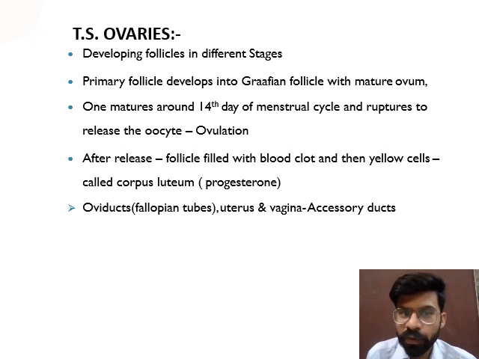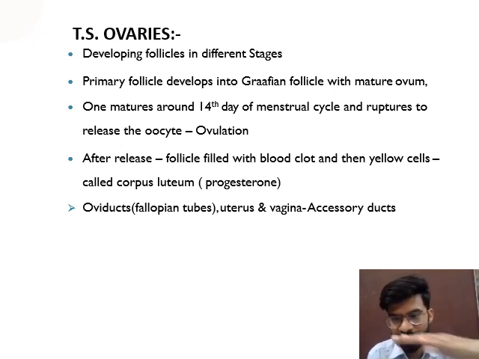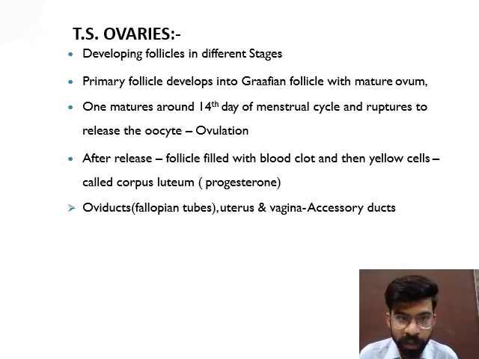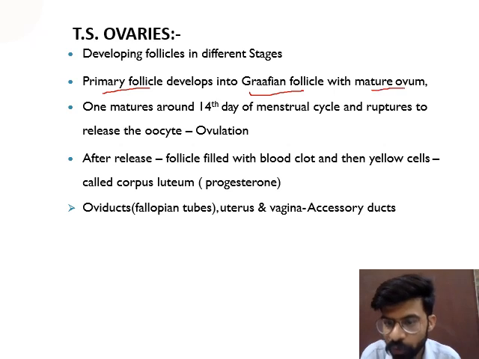Next, TS of ovary, TS means transverse section. So there are different stages present in the ovaries during development. Primary follicle converts into secondary, tertiary, and it will form the mature Graafian follicle. And the Graafian follicle contains a mature ovum. Ovum means egg, mature ovum. In the previous slide we already discussed the Graafian follicle and mature ovum.